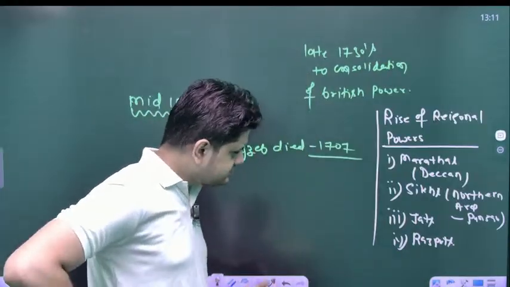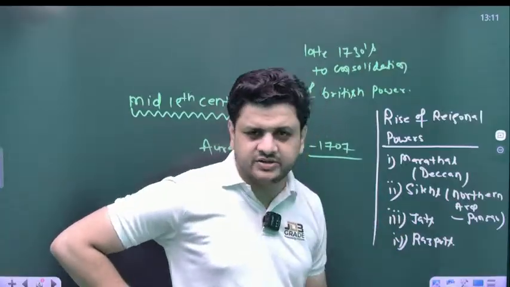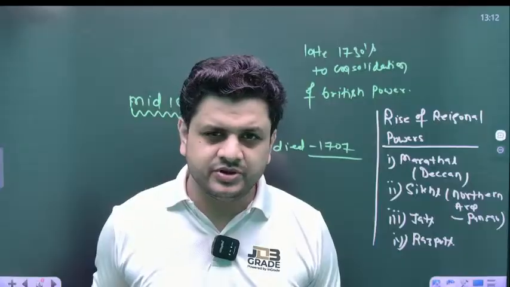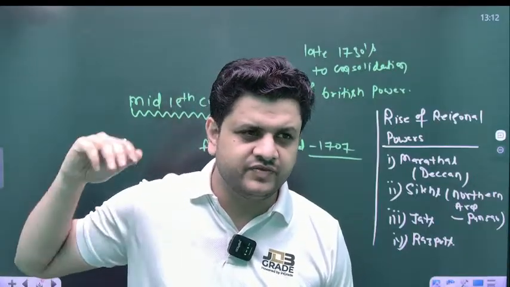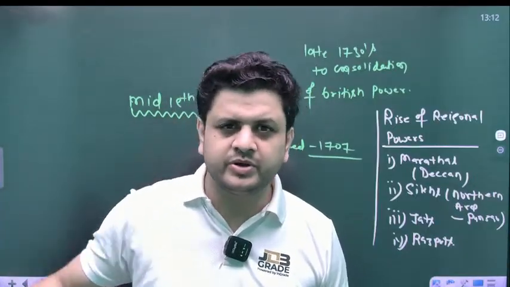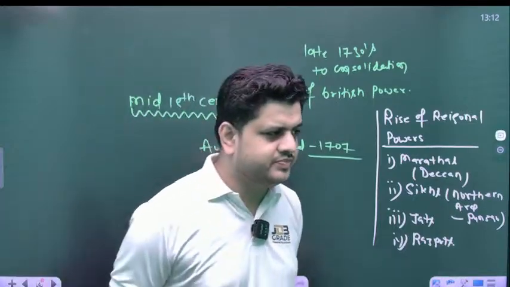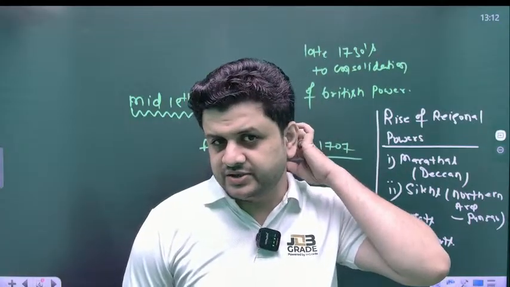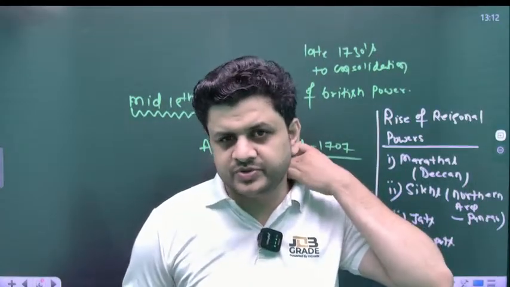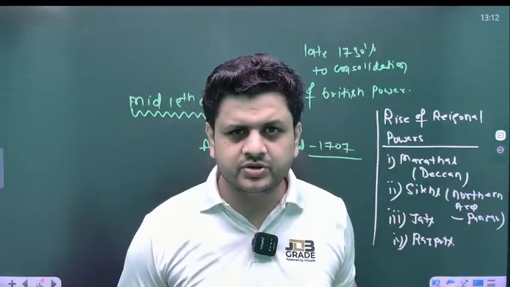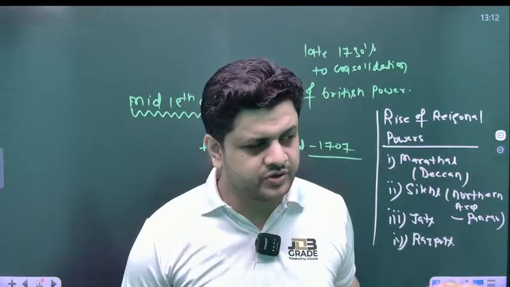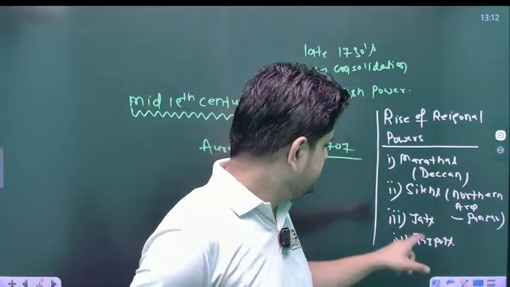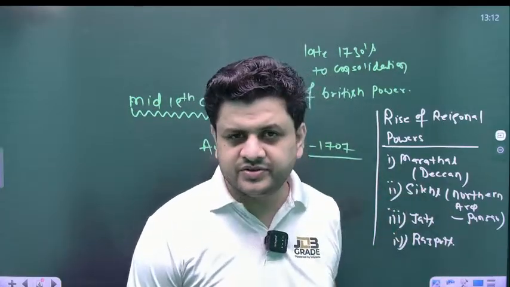Next is, especially whenever you talk about the Sikhs, the Sikhs were a great power under the reign of Ranjit Singh. After the death of Ranjit Singh, a lot of political happenings took place in the Sikh Empire, especially with his wife Rani Jhindan and his son. His son's name was Dilip Singh. So the East India Company was very carefully watching all these political events in the Maratha Empire as well as in the Sikh Empire.